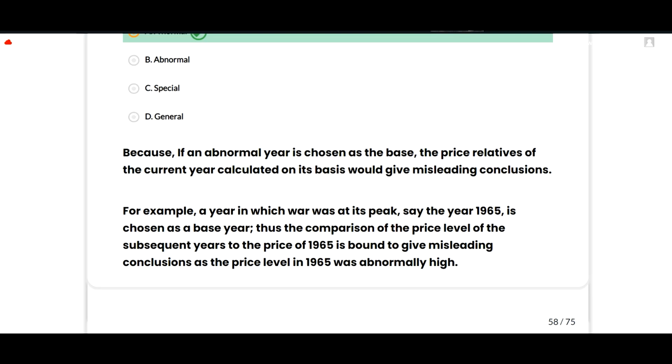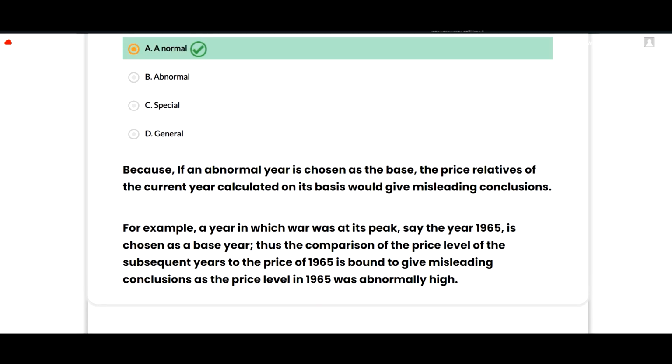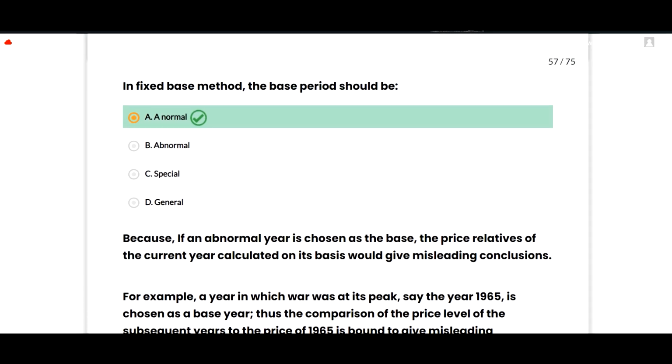Thus the comparison of the price level of the subsequent years to the price of 1965 is bound to give misleading conclusions, as the price level in 1965 was abnormally high. So here we must remember that in fixed base method the base period should be normal.